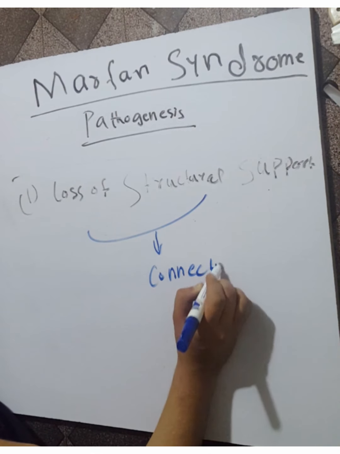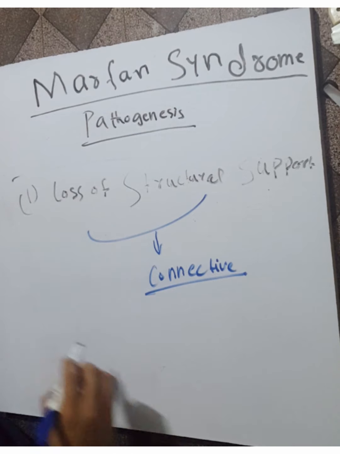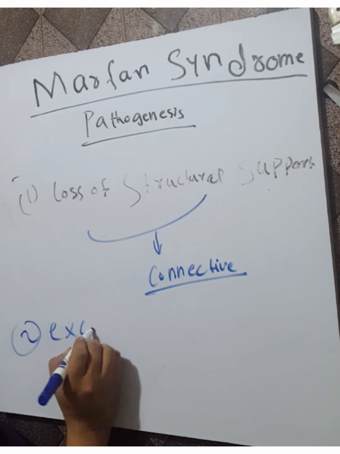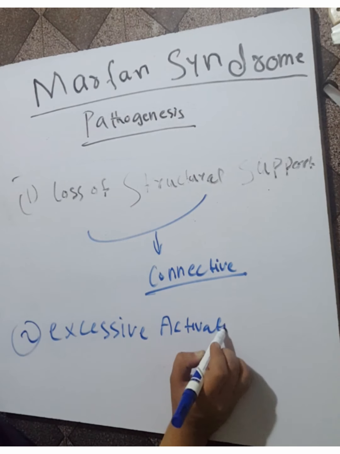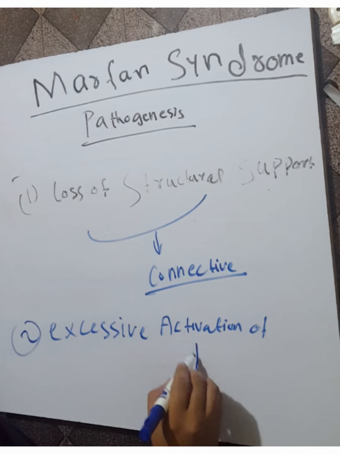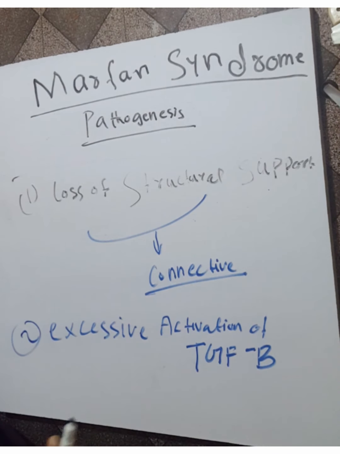So the connective tissue will be weakened. The connective tissue present in the skeletal system, cardiovascular system, and cornea becomes affected. So there is loss of structural support in the microfibril-rich connective tissues. And the second mechanism is excessive activation of TGF beta. Now we will discuss these mechanisms.